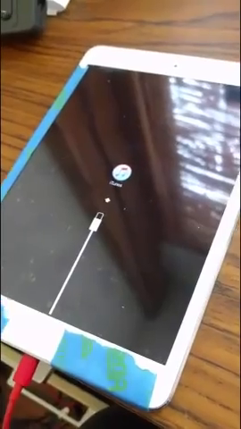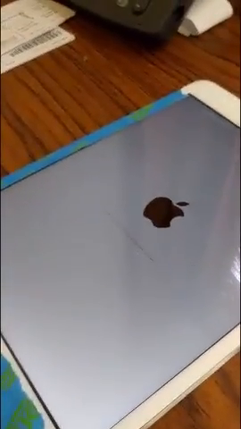As soon as this gets done extracting the software, it is now waiting for the iPad. The iPad is doing its thing.